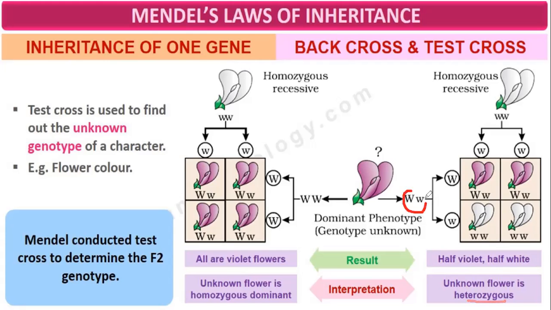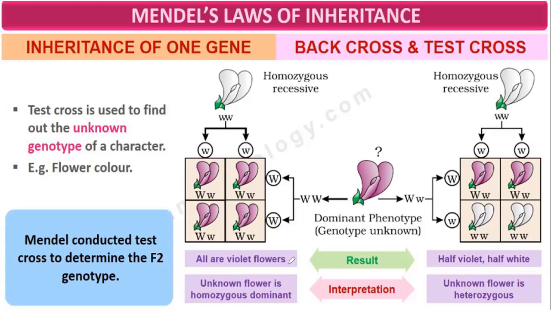So here it is heterozygous. But if it is homozygous, what will happen when it is crossed with the recessive parent? Then there will be capital W small w, capital W small w, and so on.